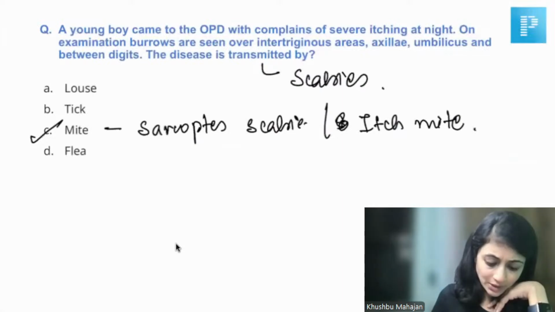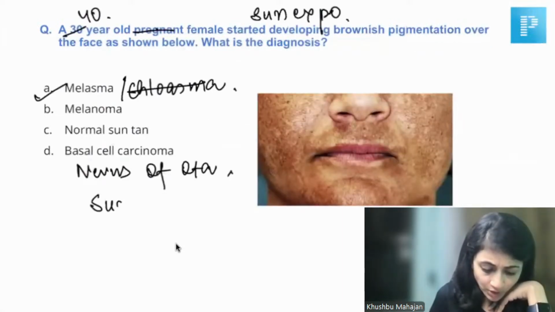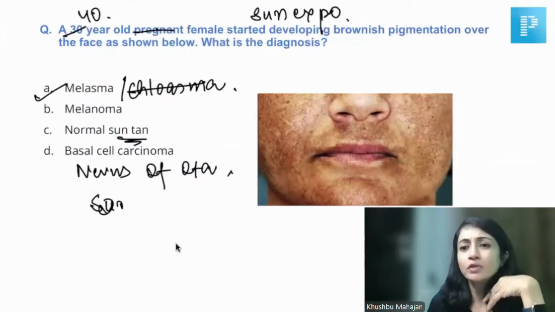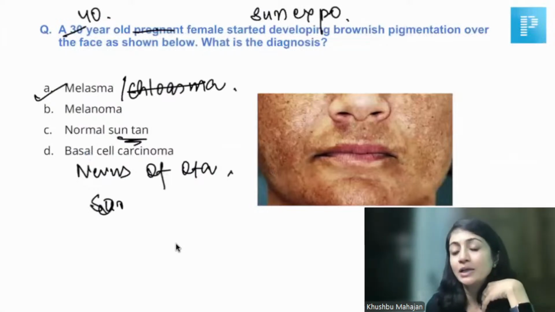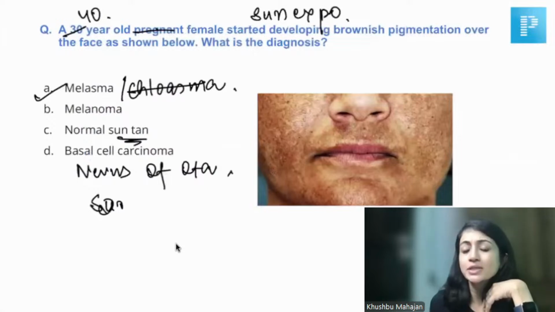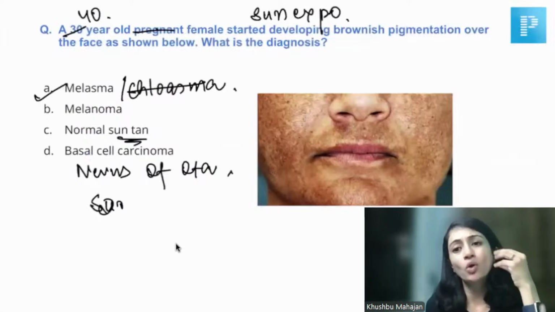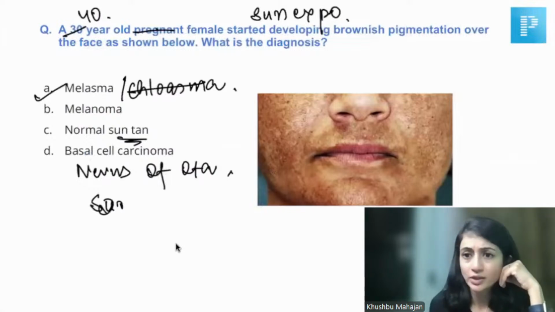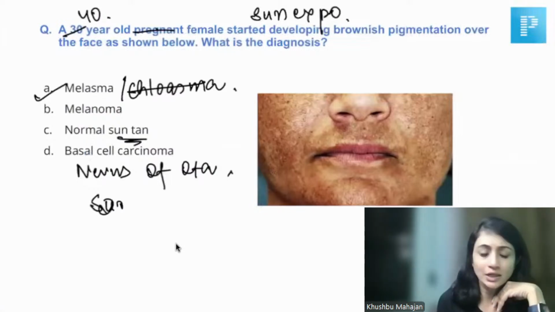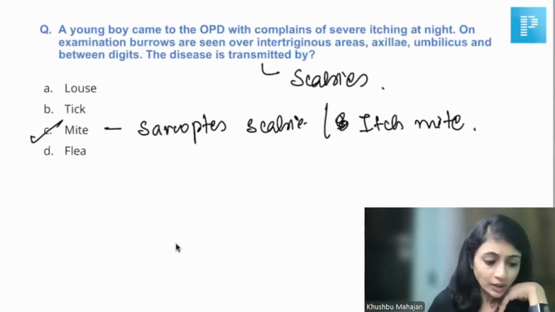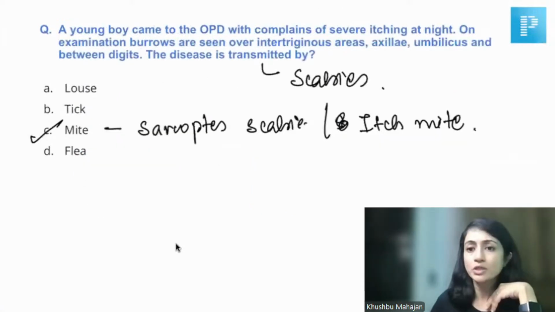I think you guys are talking about this option. So I've written suntan as the option. Suntan is an option. But see, suntan will usually not present with bilaterally symmetrical pigmentation. Suntan presents with more of a darkening of skin color in general. You do not see a specific macule, so don't get confused over there. Nevus of Ota is unilateral, so melasma would be the better option here. Okay, so here we are clear about this question.